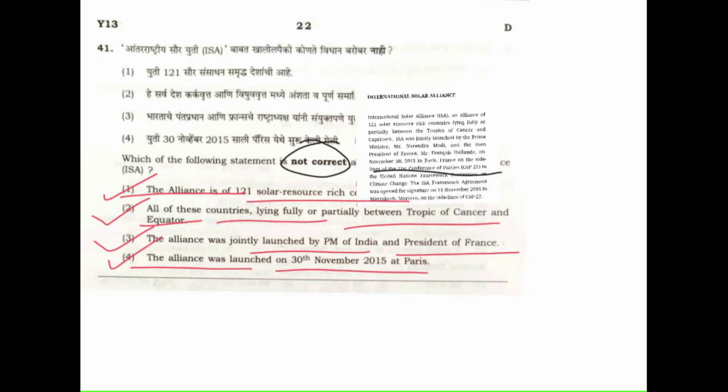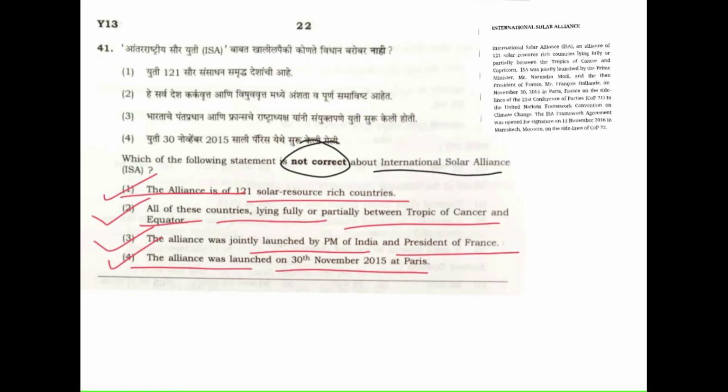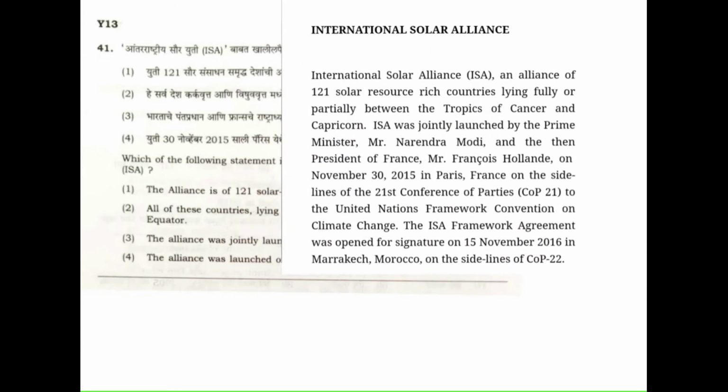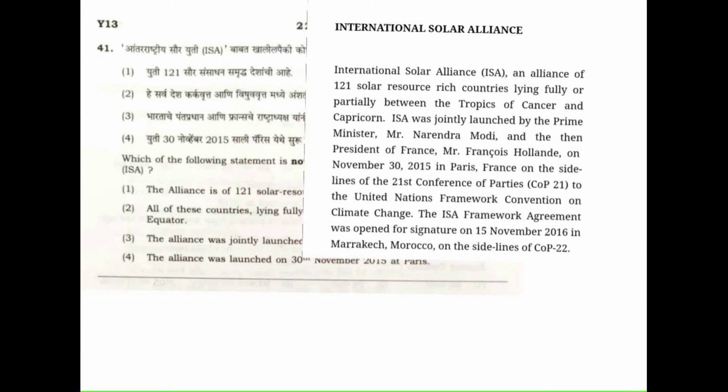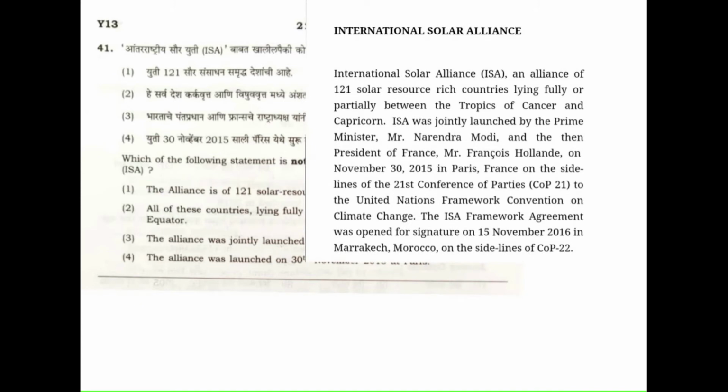I have this snap from PIB. It is from the year 2018. So it says that ISA, an alliance of 121 solar resource rich countries, that means one is correct, lying fully or partially between the tropics of Cancer and Capricorn.